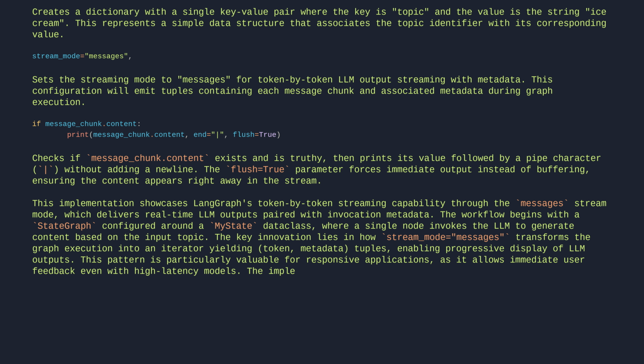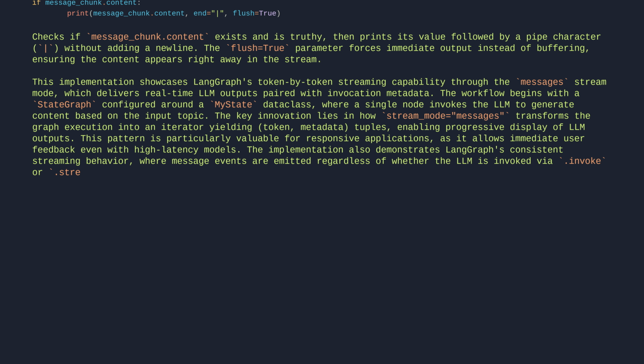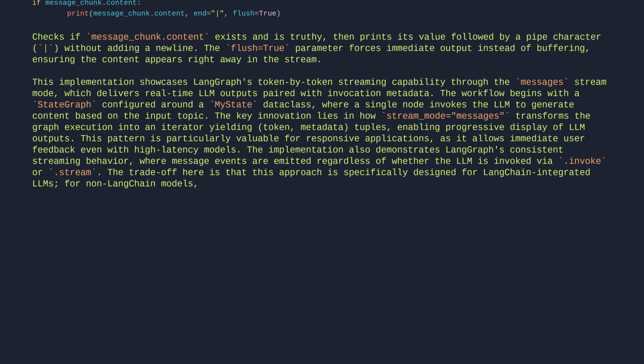The implementation also demonstrates LangGraph's consistent streaming behavior, where message events are emitted regardless of whether the LLM is invoked via invoke or stream. The trade-off here is that this approach is specifically designed for LangChain-integrated LLMs. For non-LangChain models, developers would need to use the more flexible but manual custom streaming mode.